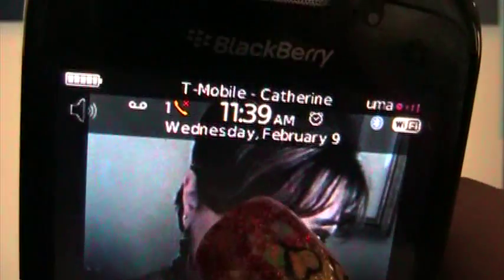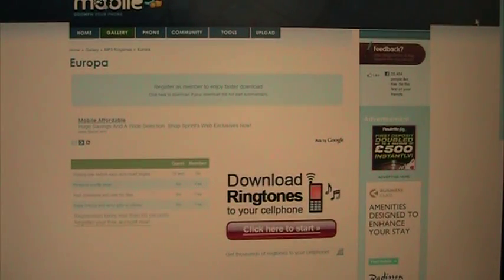Okay guys, I hope this has helped you and that you try it out yourselves and have fun with it. It's very easy and I think you'll have fun as I have with knowing who's calling me and what calls I want to take when I want to take it.